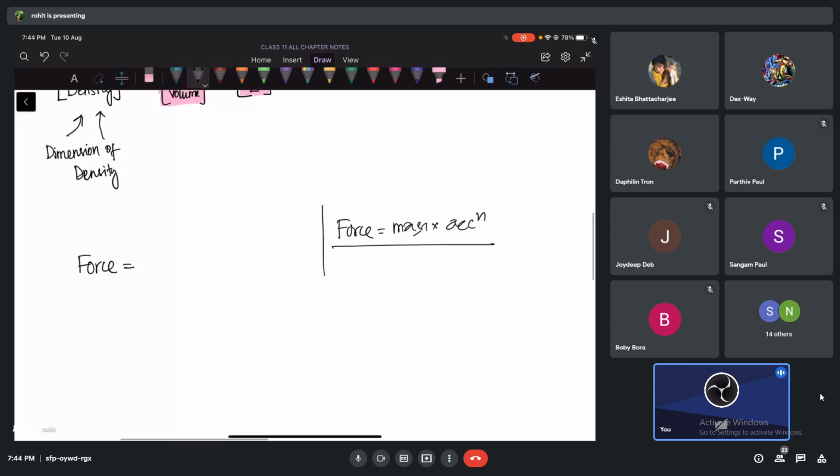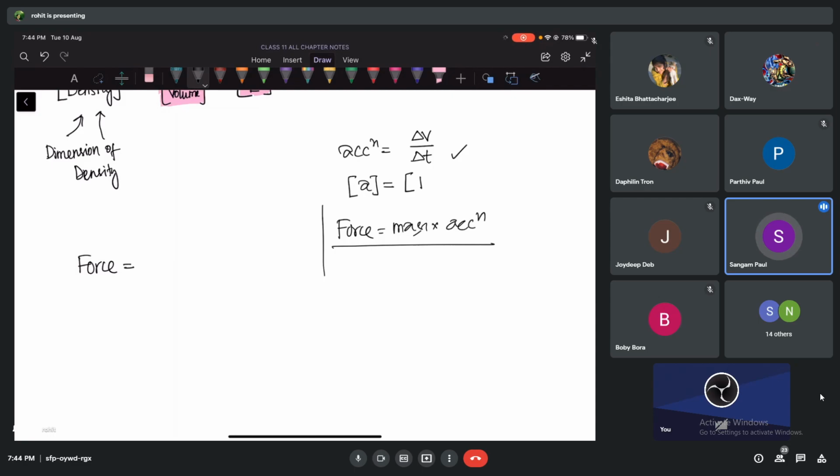Before that also, right? Acceleration. What is acceleration, guys, for us? Acceleration formula. Meter per second square. Rate of change of velocity. So delta V, change of velocity with respect to time. Okay, fine. Then yeah. So what is the dimension of acceleration? Can you tell me? LT to the power minus 2. Yes. Okay.